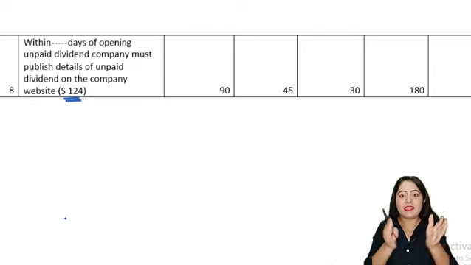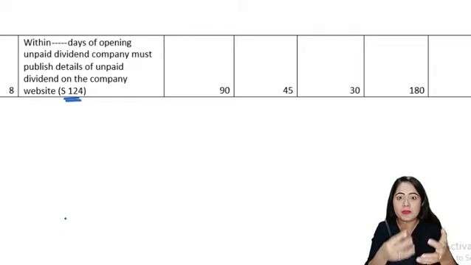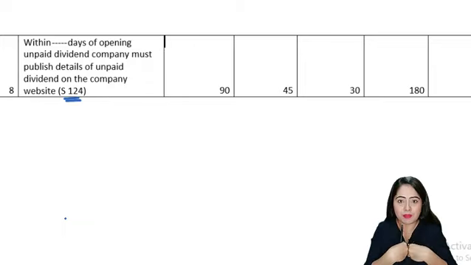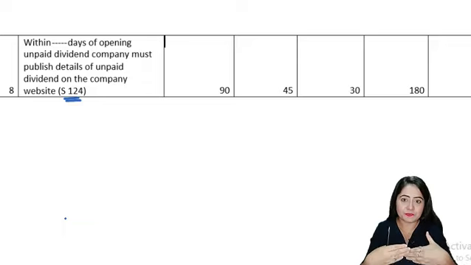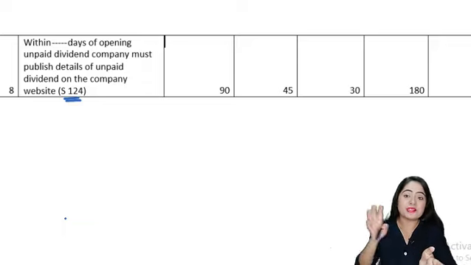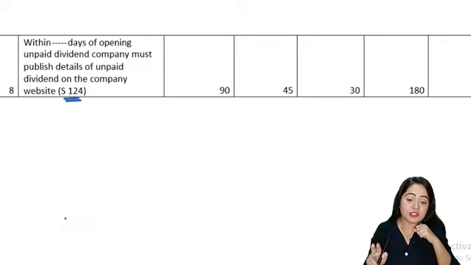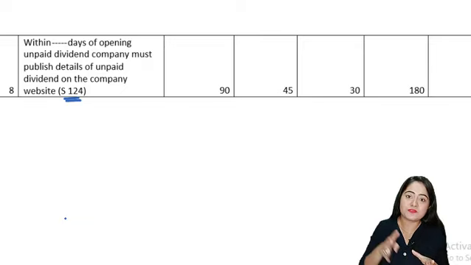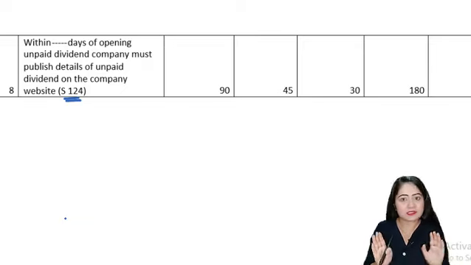It said that if after the first 30 days the company has made the payment to many shareholders, but a lot of that payment has not been claimed, in that case the amount which is unclaimed should be transferred to a separate account. It is called the unpaid dividend account. Now in section number 124, it is stated that this amount which is unclaimed has to be transferred to the unpaid dividend account in 7 days after those first 30 days.